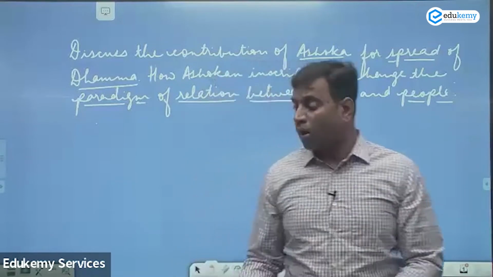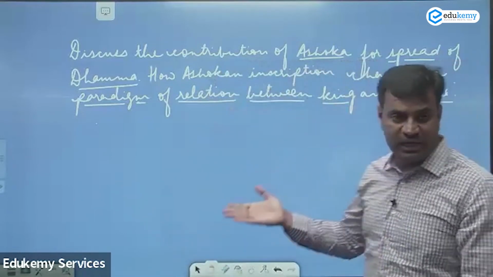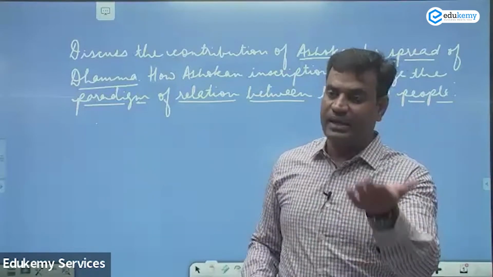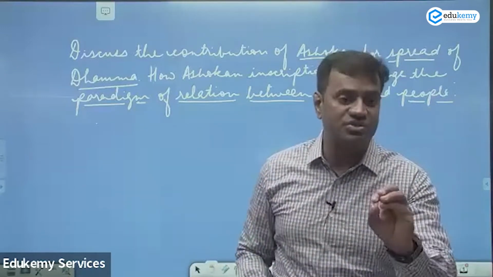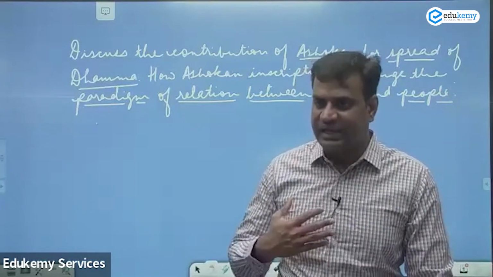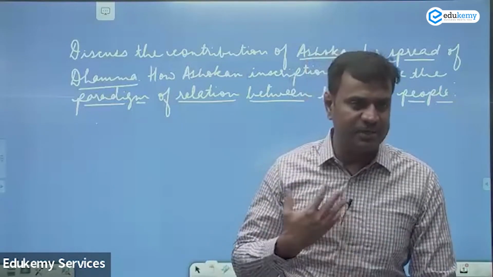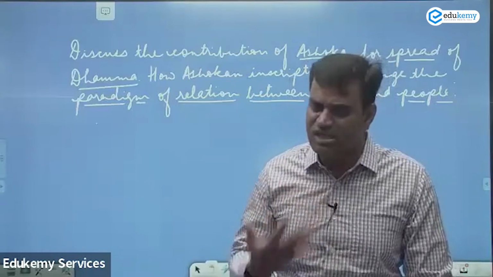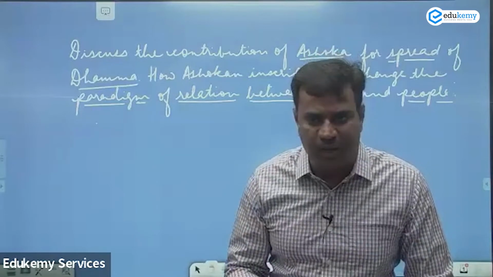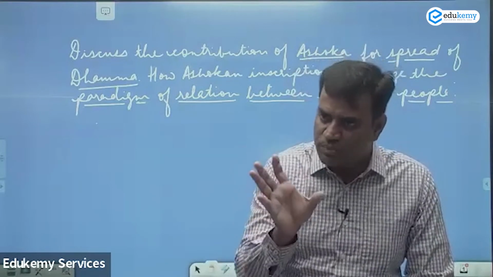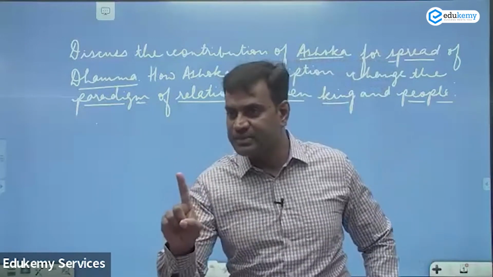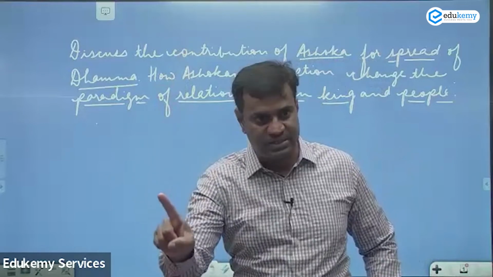Then you have to write about what kind of paradigm shift there was in the relation between the king and the people, because before him, all the rulers dictated their policies to the subject. He became the first monarch to rather give instructions to the people and request the people to follow such a code of conduct, which indicates the huge amount of tolerance and acceptance shown by Ashoka at this time. And he became the first monarch to directly talk to his people through rock inscriptions in different parts of India. Clear? These are to be written as content. More importantly, in one rock inscription, there are 13 to 14 messages written.